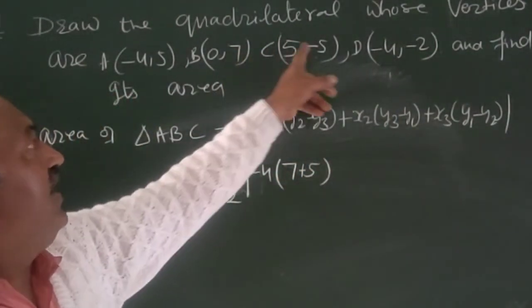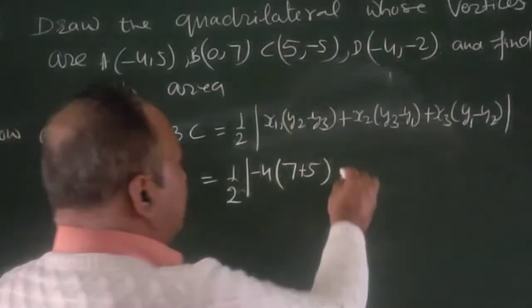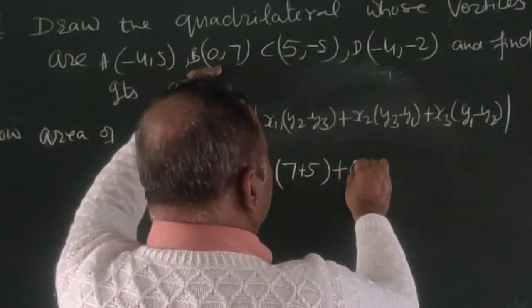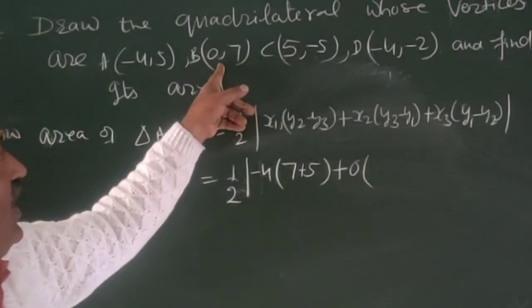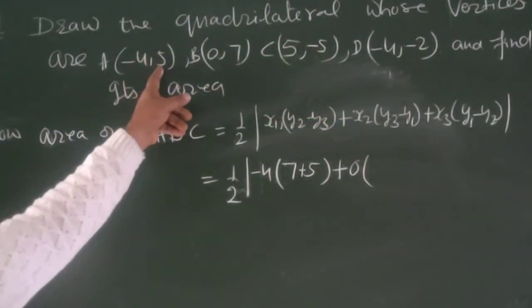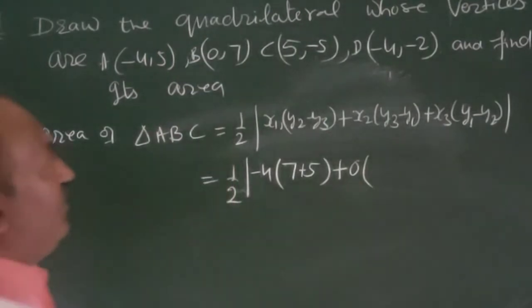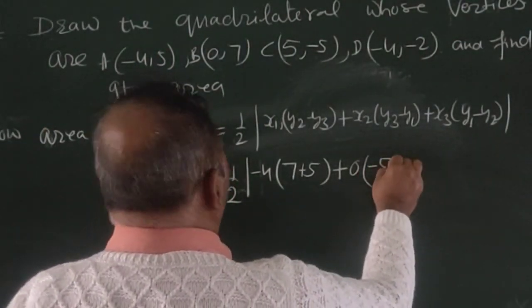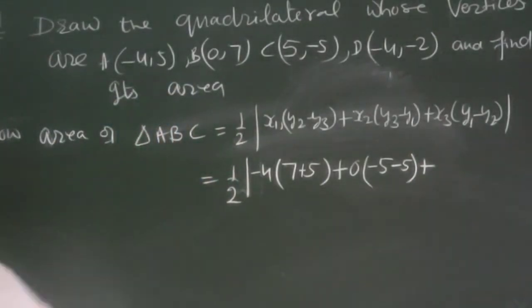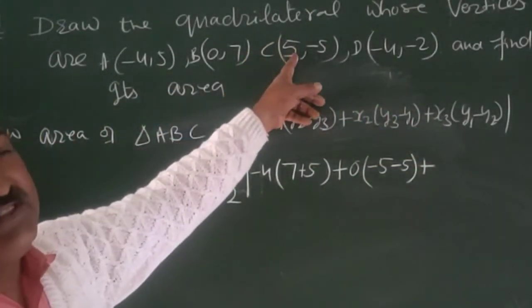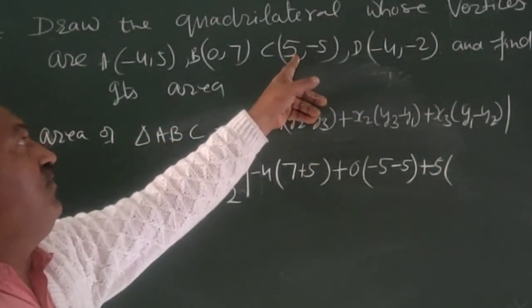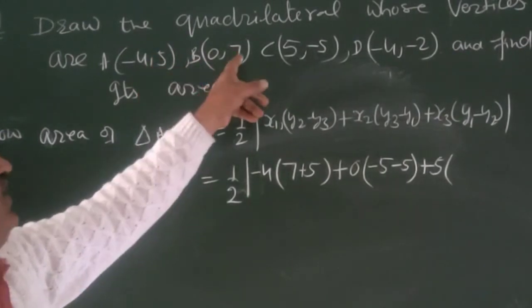Then it becomes 7 plus 5, that is y2 minus y3, plus x2, which is 0, into (y3 minus y1), plus x3, which is 5, into (y1 minus y2).